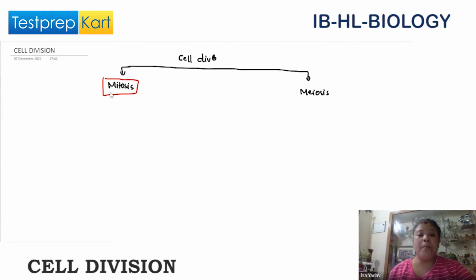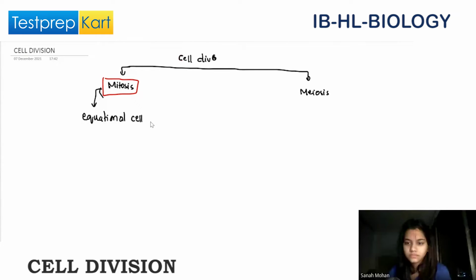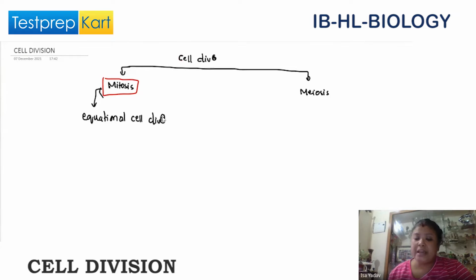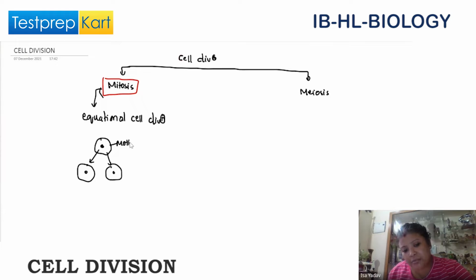Mitosis is a type of cell division which is termed equational cell division. That means, for example, if I have a cell here, this cell will equally divide to form two daughter cells. This is the mother cell.